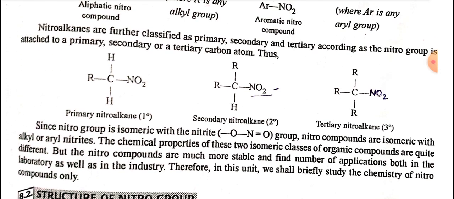Since the nitro group is isomeric with the nitrite group, nitro compounds are isomeric with alkyl or aryl nitrites. The chemical properties of these two isomeric classes of organic compounds are quite different, but the nitro compounds are much more stable and find a number of applications both in the laboratory as well as in the industry. Therefore, in this unit we shall briefly study the chemistry of nitro compounds only.